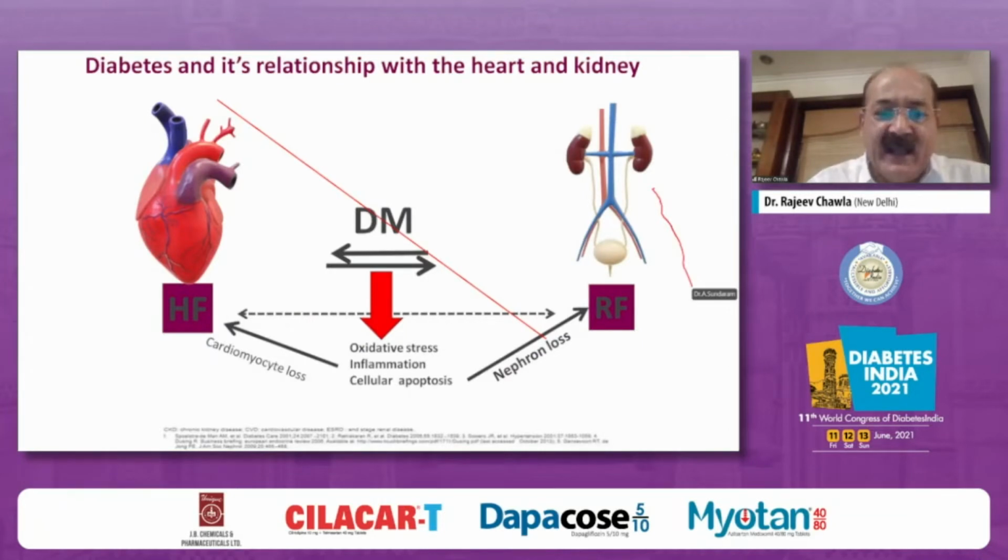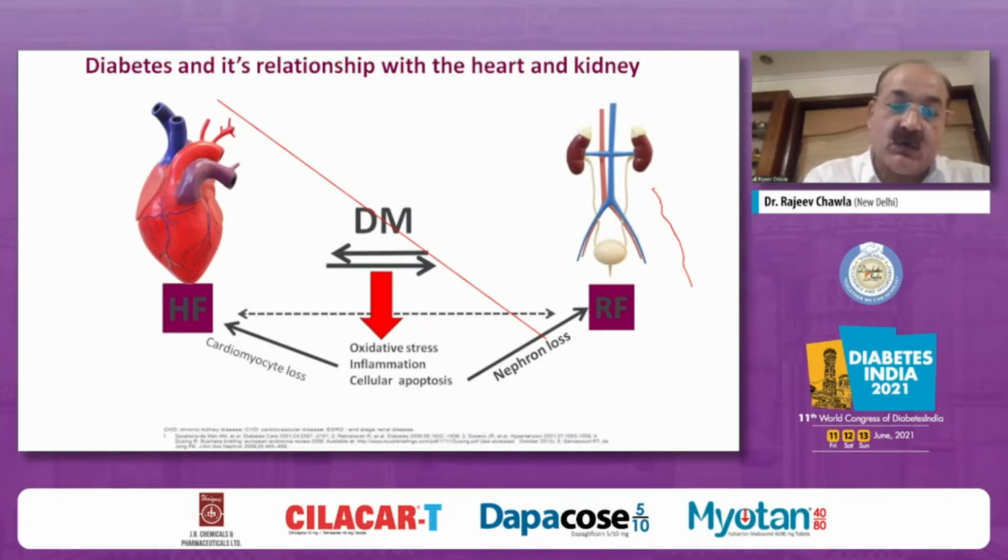So diabetes has a very, very dynamic relationship. It is something like heart failure and renal failure, and these sort of worsen each other. These days we say a cardio-renal or reno-cardiac continuum in the setting of type 2 diabetes. It's a very, very dynamic relationship with persistent hyperglycemia. Not only do you have oxidative stress, which induces inflammation and then leads on to cellular apoptosis, which then leads on to gradual nephron loss, setting the stage for renal failure.